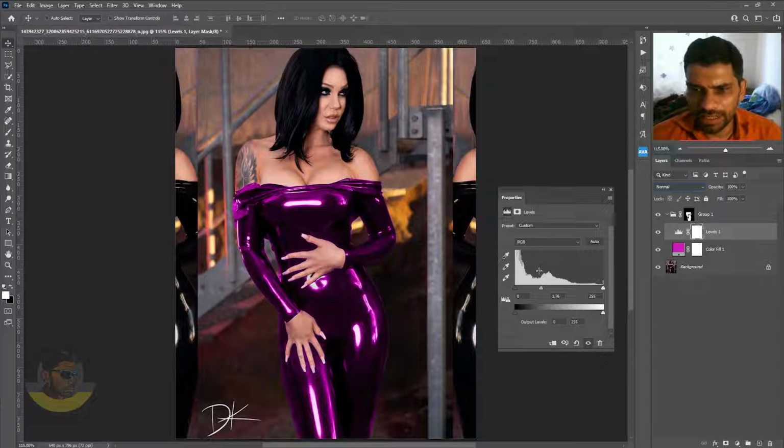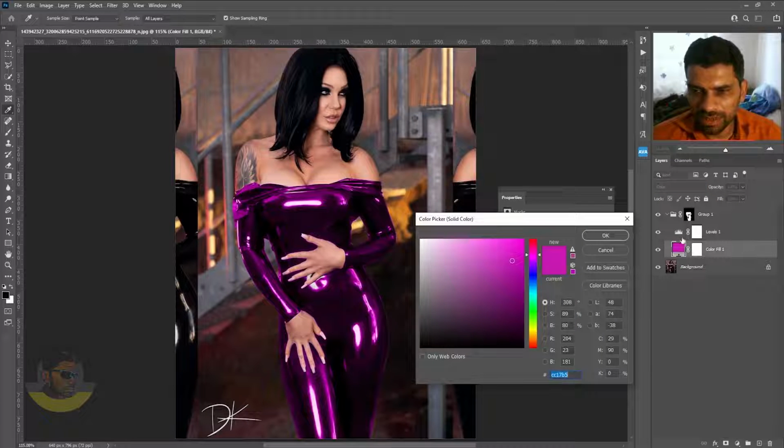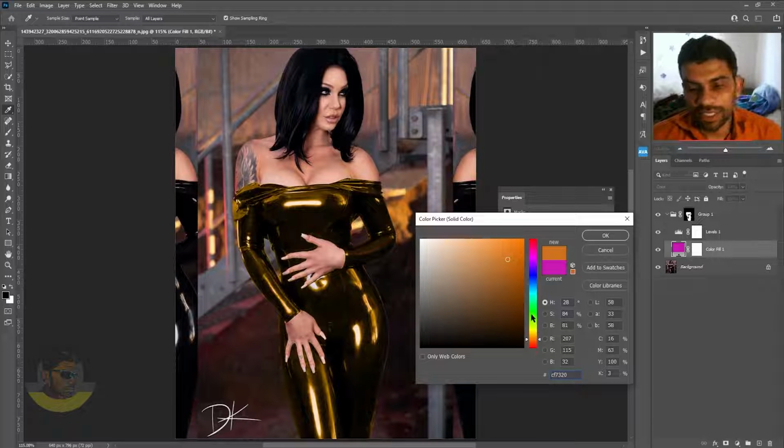So let's try and change the color to something else by double clicking the solid color adjustment layer on this icon, not on the mask. We can now choose any color we want. So this is insane. I mean, this was impossible to change the black into something. This was jet black, really has no detail in it.